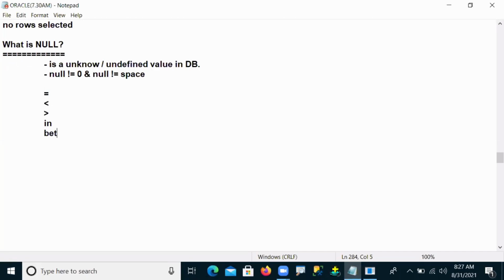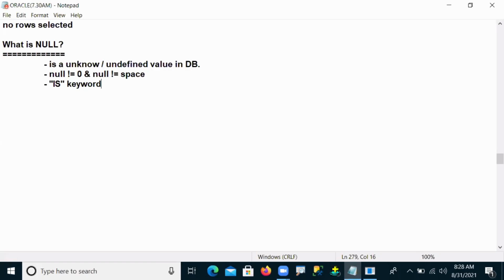So that is the reason the people introduced one new and special keyword. The keyword is called what now? The IS keyword. That's why it is called a special type of operator. With the help of the IS keyword, you can find the nulls that are in your table. That is the point to be remembered.